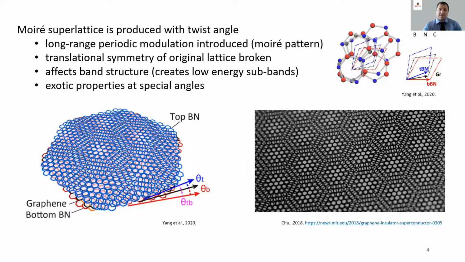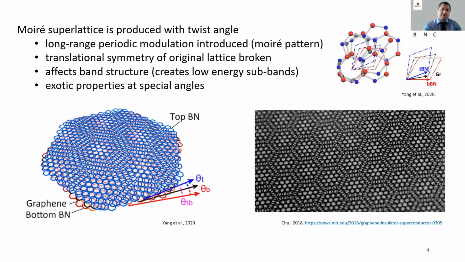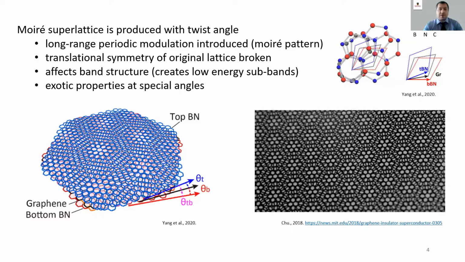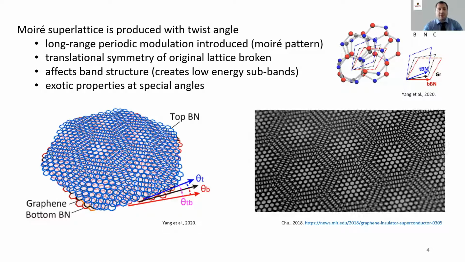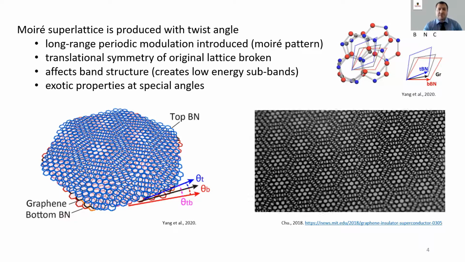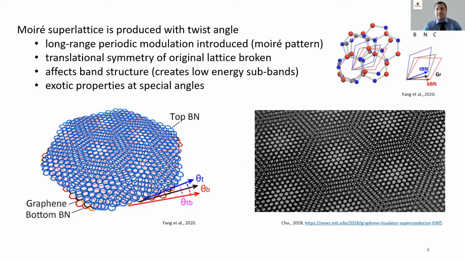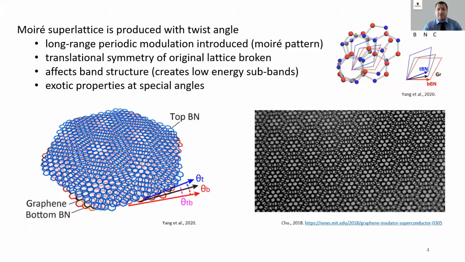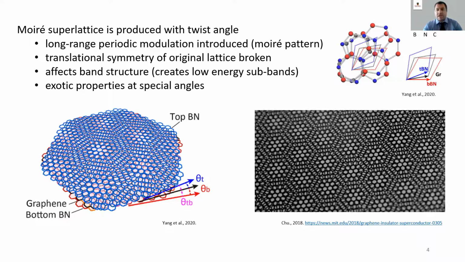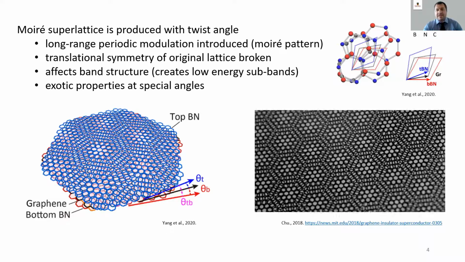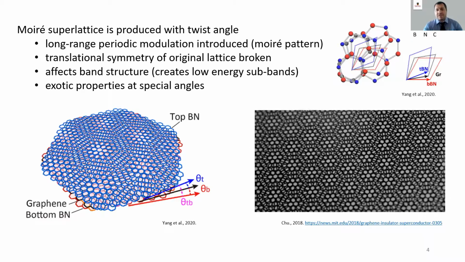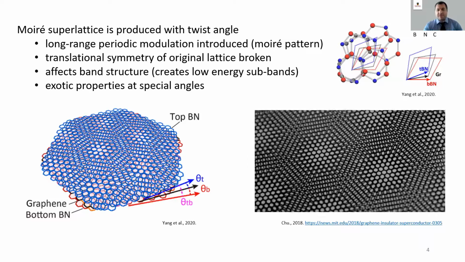One of the interesting consequences of rotational misalignment is the creation of a moiré superlattice. A moiré superlattice is a long-range periodic modulation caused by the crystal lattice interaction between layers. What happens is that the translational symmetry of the original lattice is broken. The breaking of translational symmetry and introduction of long-range periodic modulation affects the band structure of the material. So to highlight what is truly interesting is that the appearance of this moiré structure creates low-energy subbands, and it is these bands that are responsible for the exotic properties at special angles.